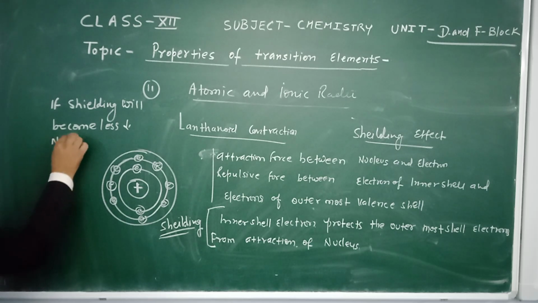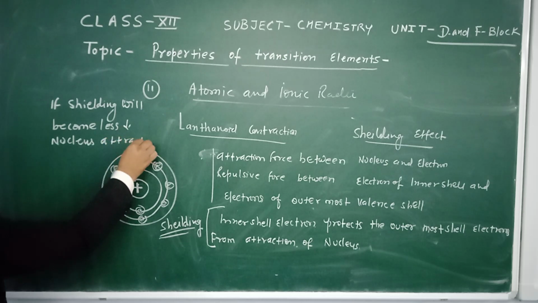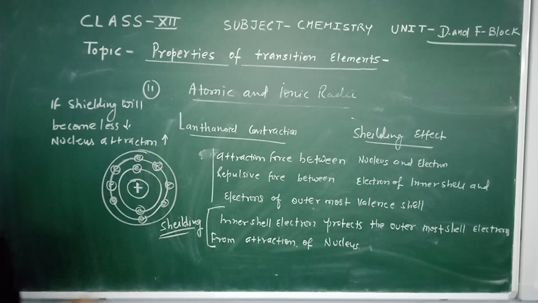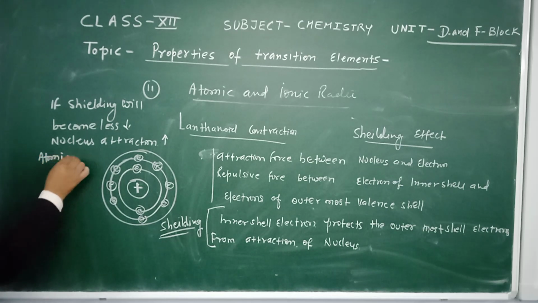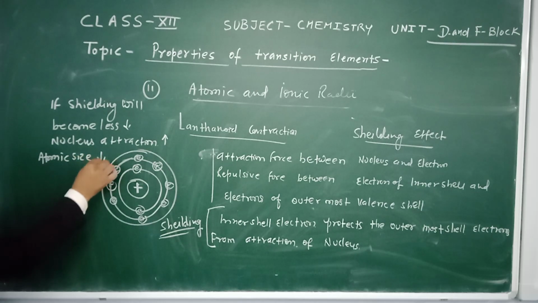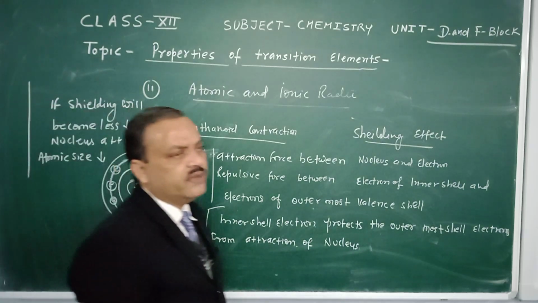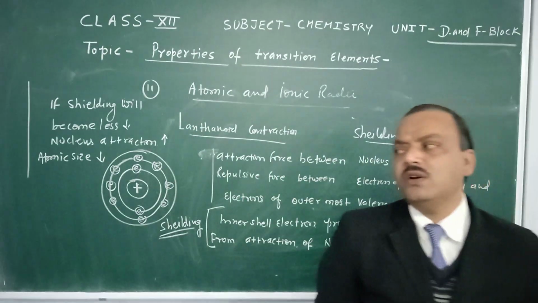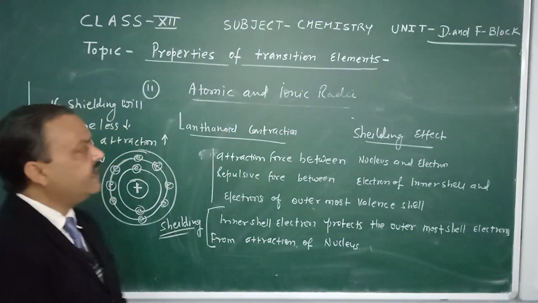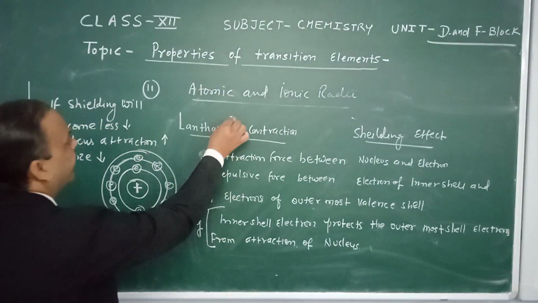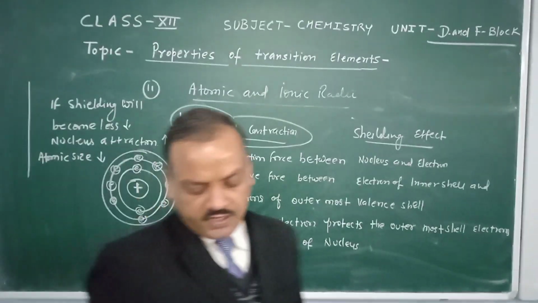Nucleus attraction increases, and atomic size decreases. When we observe this in these elements of the d group, we know this as the lanthanoid contraction.